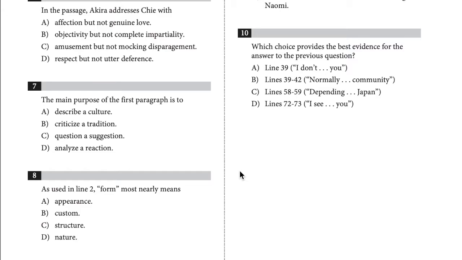Choice B is the best answer for question 8. In line 1, the narrator suggests that Akira's direct approach broke all tradition. The narrator then wonders if Akira had followed form, or the tradition expected of him, would she have been more receptive to his proposal? In this context, following form thus means following a certain tradition or custom. Choices A, C, and D are incorrect because in this context, form does not mean the way something looks or appearance, the way it is built or structured, or its essence, which is nature. Thus, the correct answer is B, which is custom.